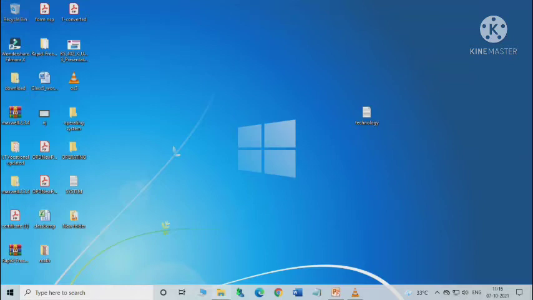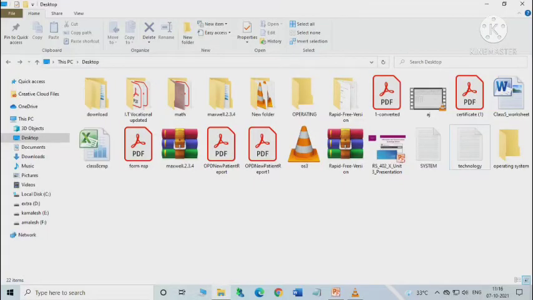Now the next thing is how to move or copy a file or folder from one drive to another. Moving a file or folder means shifting it from its original location, that means the source location, to another location, that is the destination. Whereas copying a file or folder means to create a duplicate copy of the selected file or folder.